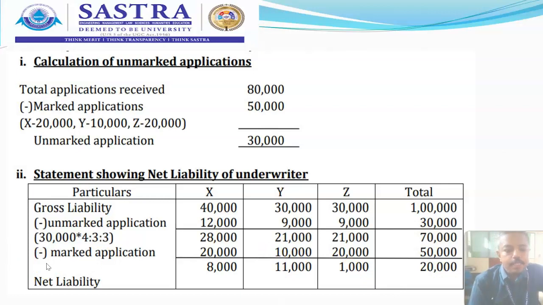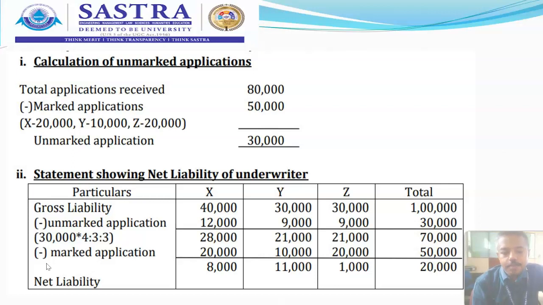So the total 30,000 unmarked applications have to be allocated based on their responsibility ratio, that is 40% to X, 30% to Y, and the remaining 30% to Z. So now you calculate and segregate the 30,000 unmarked applications to X, Y and Z based on their responsibility ratio. Here 40%, 30%, 30% can be simplified as a ratio of 4:3:3. You can use the percentage as it is, or you can take the ratio.